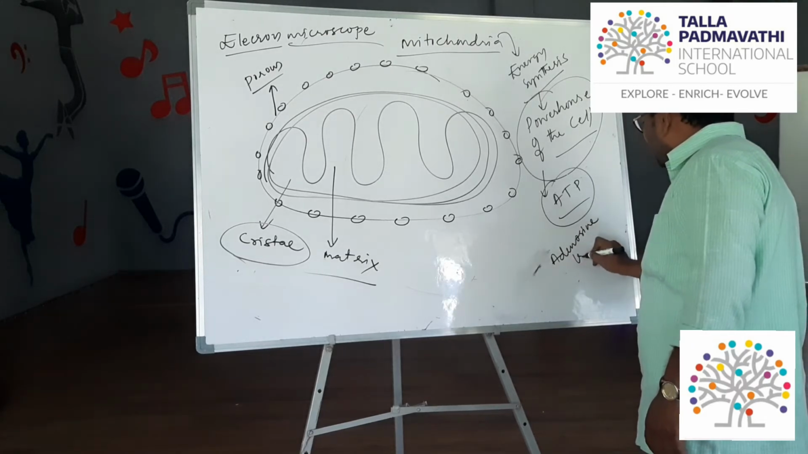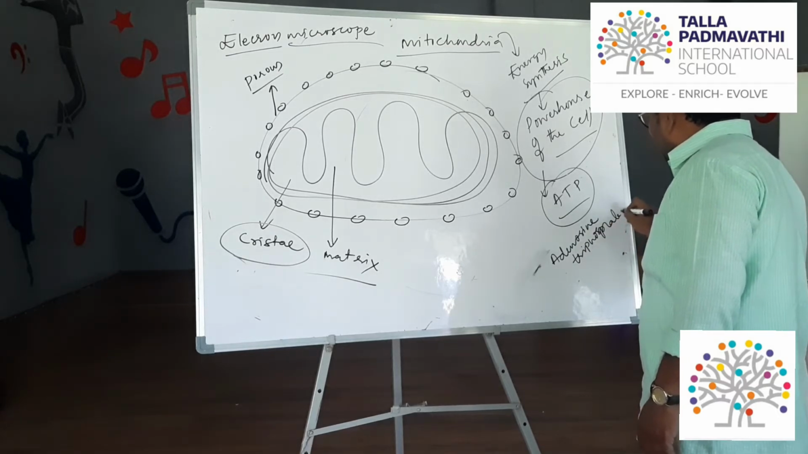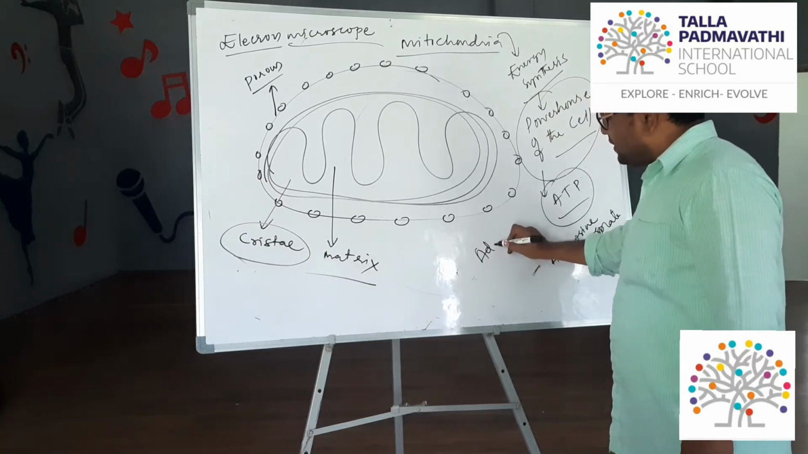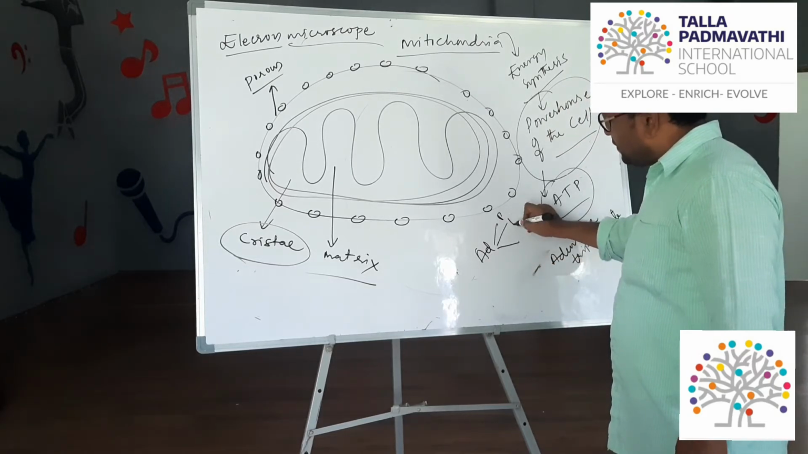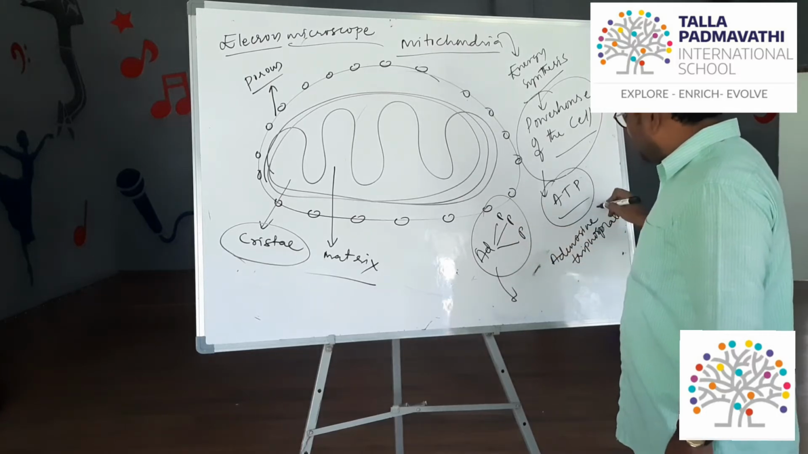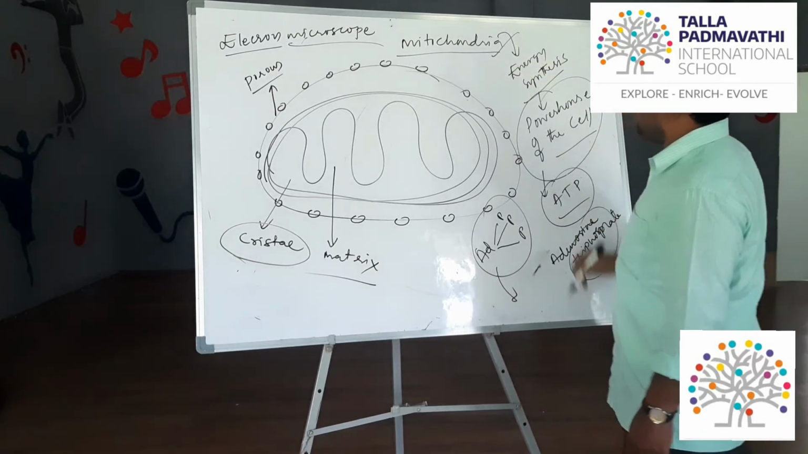Adenosine triphosphate. Adenosine is the sugar, right? Adenosine is attached with three phosphates. The amount of energy is stored in phosphate form. That is the thing that happens in the mitochondria.